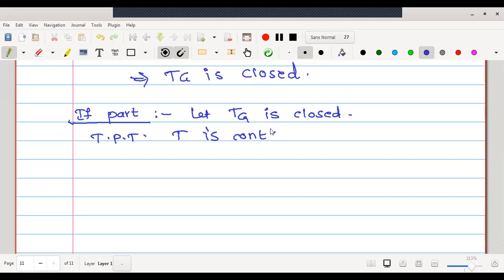Now, in order to prove the mapping T is continuous, we are going to use another criterion for writing the proof.